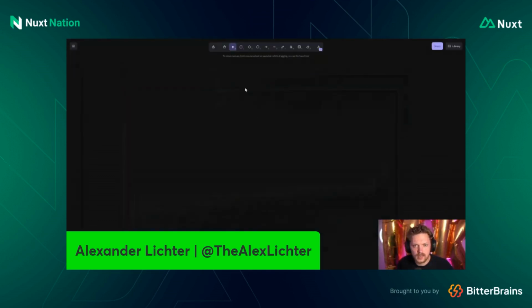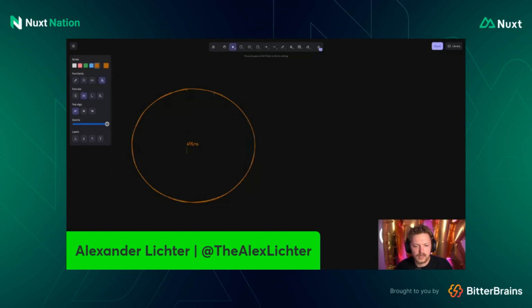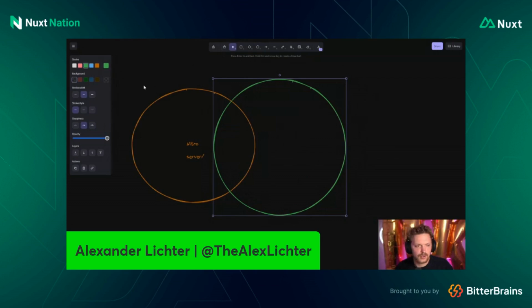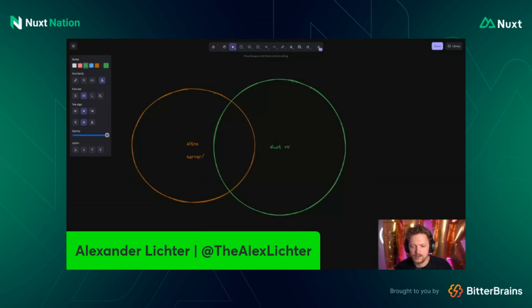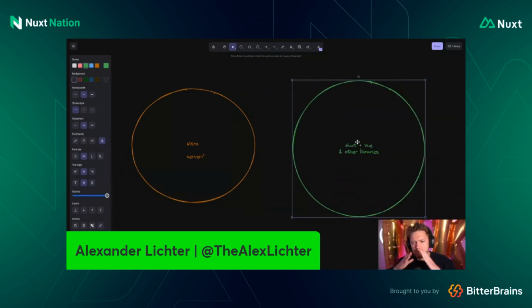So let's quickly switch to Excalidraw here and say, okay, we have Nitro. Let's say this orange circle here is Nitro, right? And that's great. That's usually in the server folder. And then we have possibly, let's make that green because, well, it's Nuxt, right? And have this nicer circle over here. So we have that and say, okay, this is Nuxt plus Vue plus other libraries, right? Okay, perfect. And other libraries.